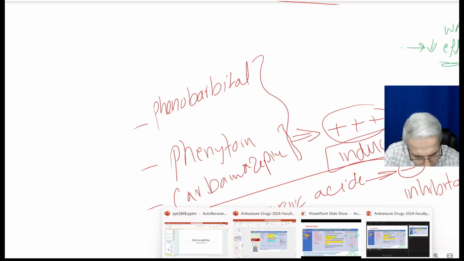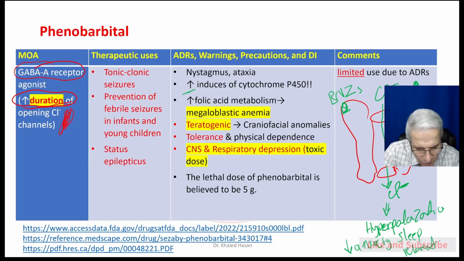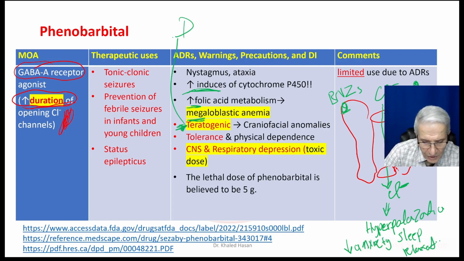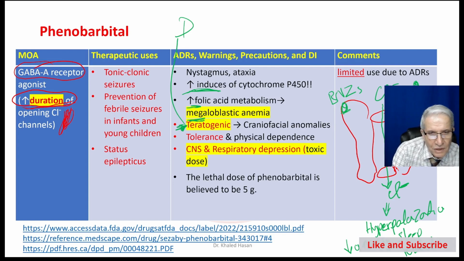Okay, you can see here that we have induced metabolism and folic acid, with an increased risk of megaloblastic anemia. Phenobarbital is teratogenic and is not allowed during pregnancy. Moving to tolerance and dependence, this medication may cause tolerance and dependence.